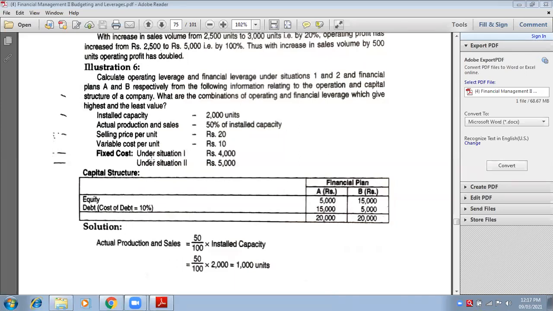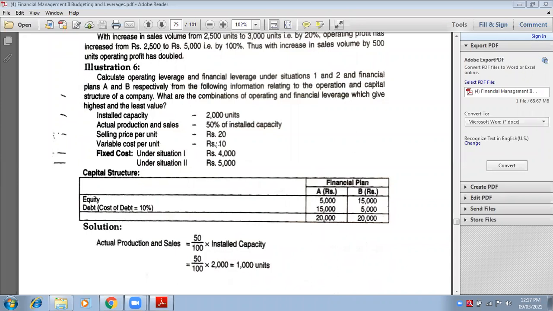So what is the information available? Installed capacity is 2000, but actual production and sales is 50 percentage of installed capacity, means 1000. So you have to consider 1000 units, not 2000, because 2000 is installed capacity, but we need to see the actual one. So 50 percentage has to be considered, not 2000.